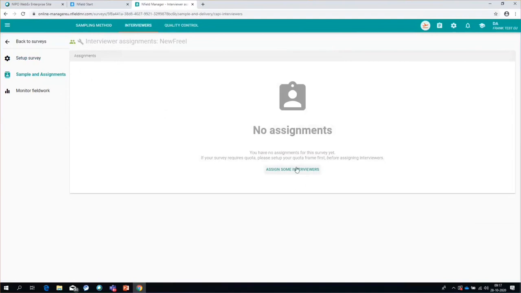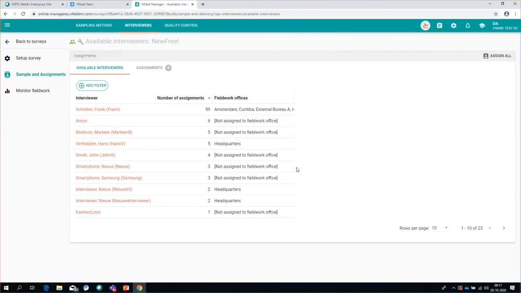Let's do that. We have added one thing to these assignments. Those of you that are using sampling points and addresses will probably already be familiar with the fieldwork offices. If you only use the basic survey type, you will probably have never seen those fieldwork offices, because in the classic managers, you can only use them for sampling points.